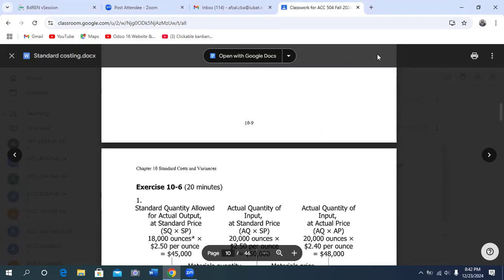What do you think? Only one math problem for the assignment, or do you have to submit all the assignments? I think you have to submit 5 chapters' assignments, from cost classification to standard costing. Okay. So any question from your part, please, you can ask me.